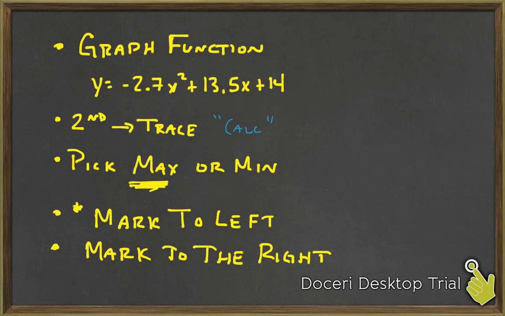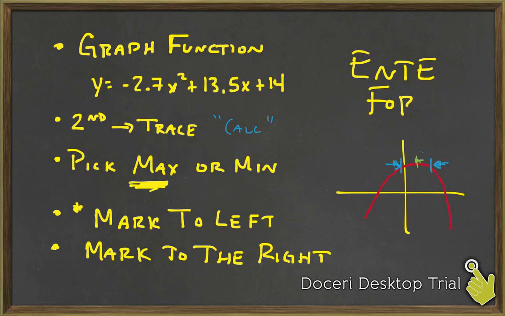So on your graph, whatever it looks like, we know that the maximum is in here somewhere. So you need to put a mark somewhere on this side and somewhere on this side. It has to be kind of close, but not super close, so that the calculator knows, okay, I'm looking from here to here, and it's in there somewhere. And then the last thing you want to do is push enter for the answer.